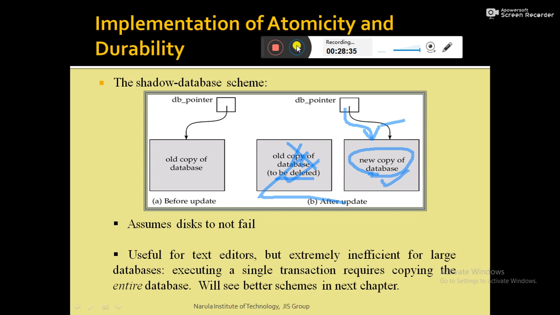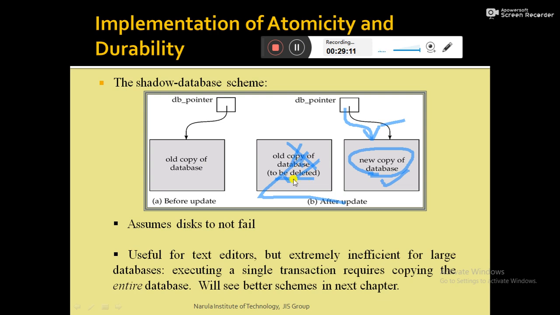Next, suppose the system fails after the DB pointer has been updated on the disk. Before the pointer is updated, all the updated pages of the new copy of the database were written to the disk. We assume that once a file is written to the disk, its content will not be damaged even if there is a system failure. So when the system restarts, it will read the DB pointer and will thus see the content of the database after all updates performed by the transaction.